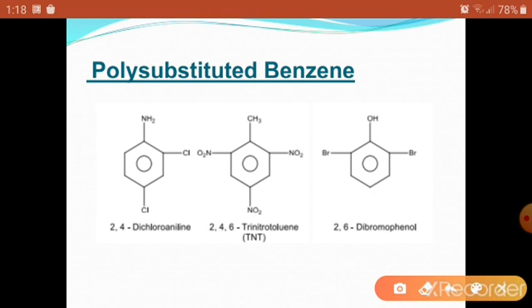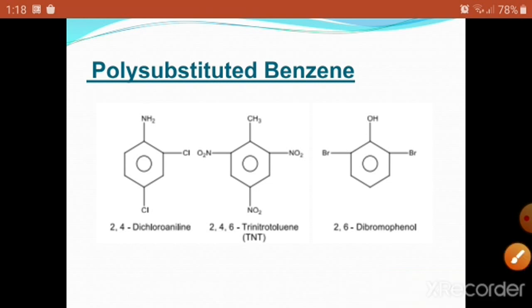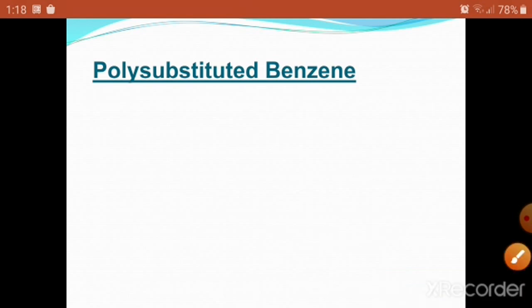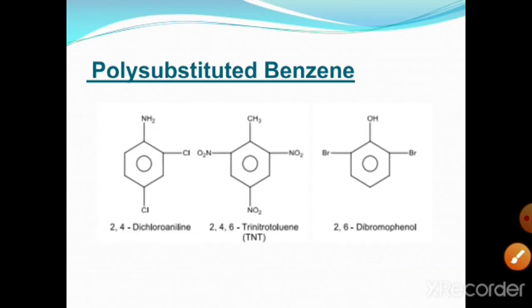Here it is position number 2, and here also position number 2. So we start the numbering in the direction in which they get position numbers 2 and 6. So its name is 2,6-dibromophenol.